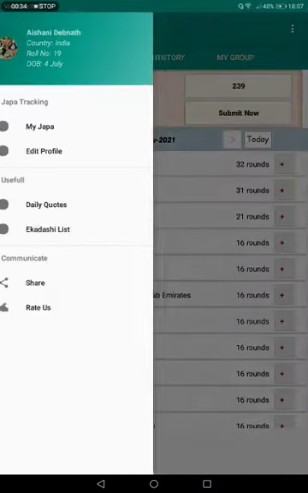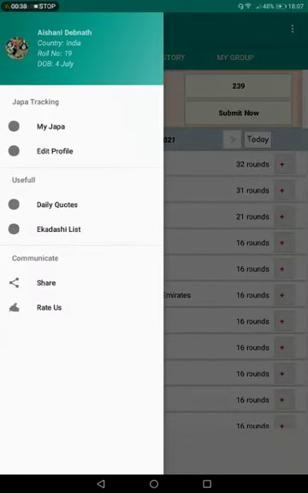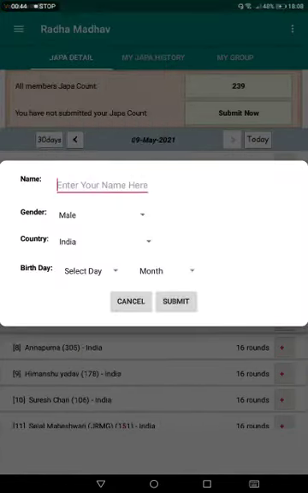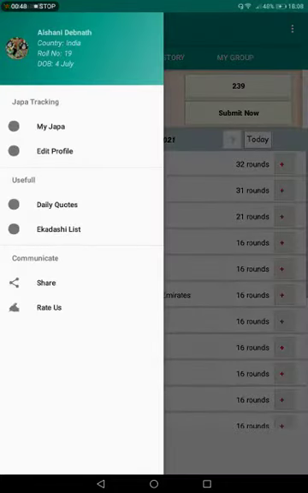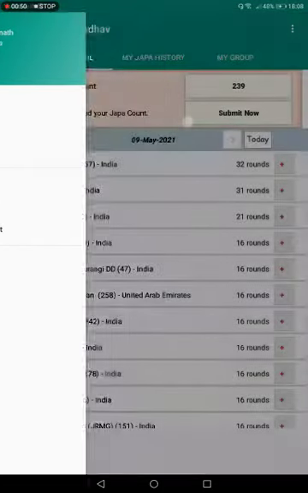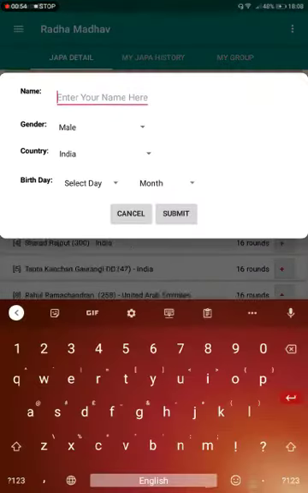Now what you have to do is enter your name. I've already entered my name, but I'll show you from this option, edit profile. I will go to the menu, then edit profile.